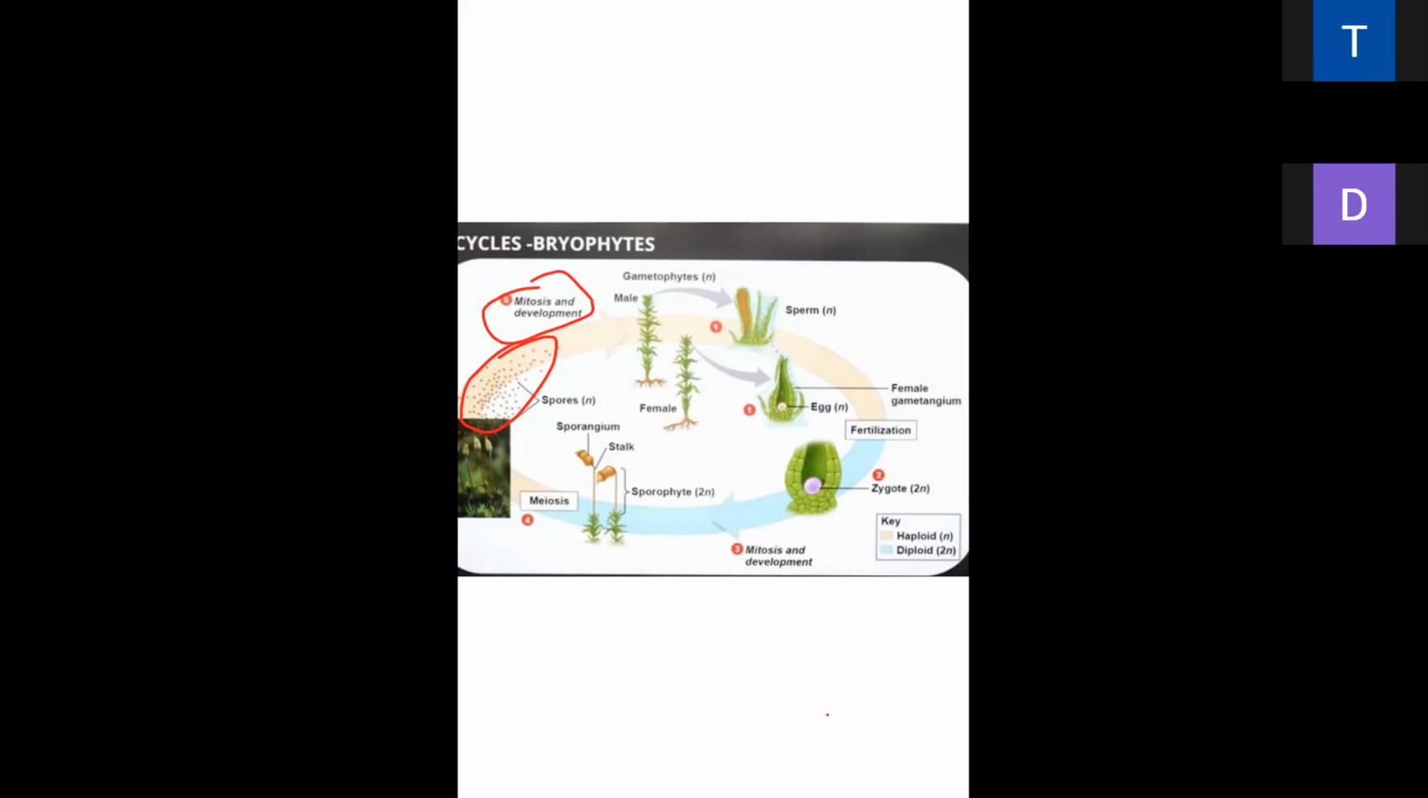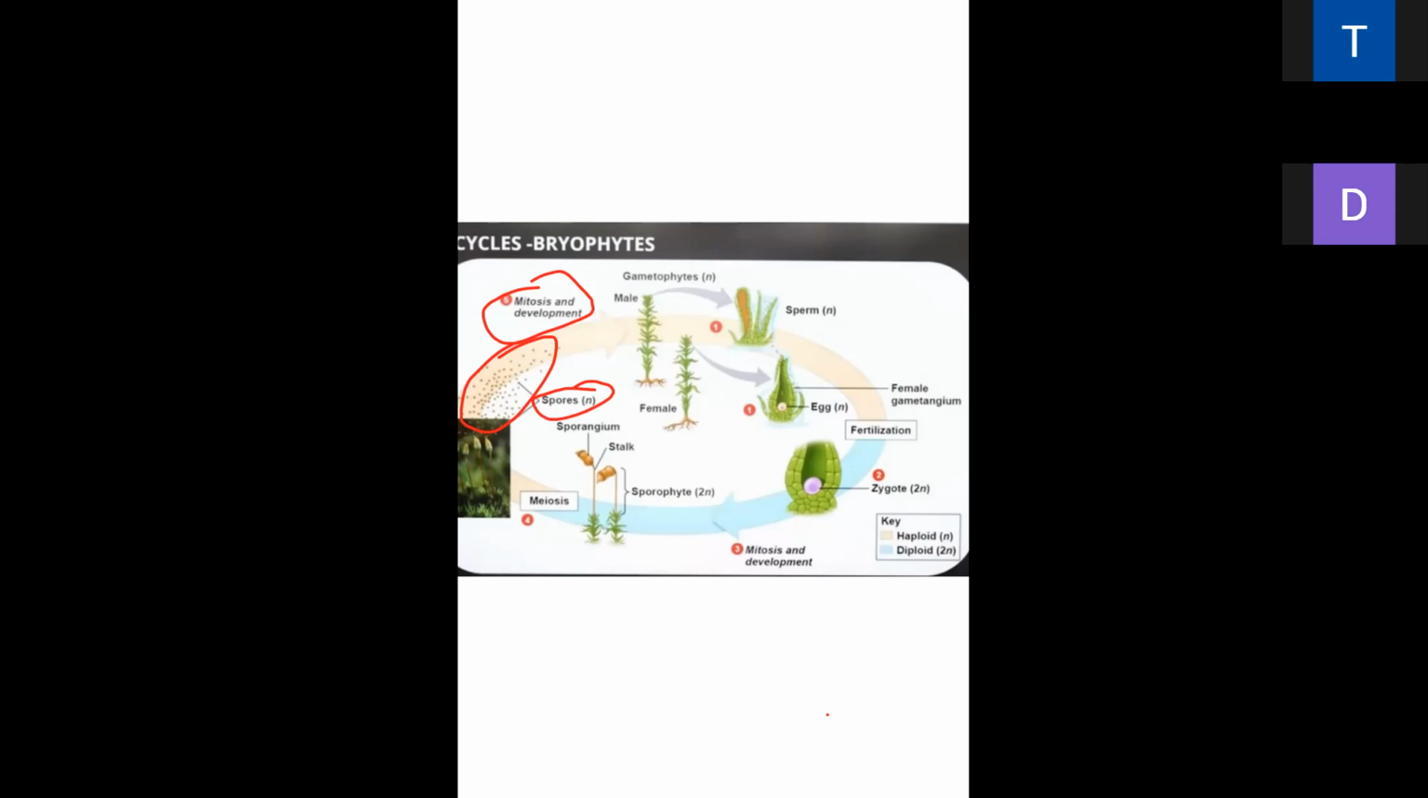Spores are in 1n number. They don't do meiosis after that, because if the spores went for meiosis again, they would produce the number n by 2. So spores don't go for meiosis, right? Everybody clear?